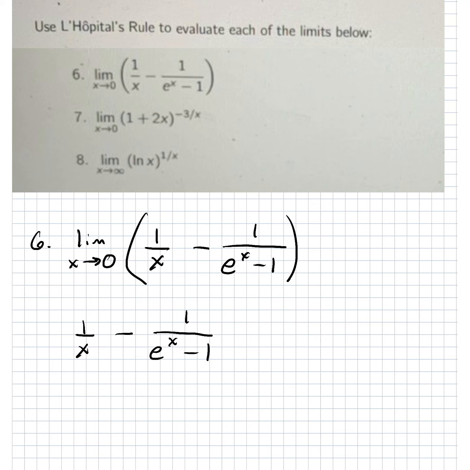My common denominator is going to be x times e to the x minus 1. The first term, I'm going to multiply by 1 in the form of e to the x minus 1 over e to the x minus 1. The second one, I'm going to multiply by 1 in the form of x over x. Multiplying by 1 doesn't change the answer. It just changes the form into something that we can work with.